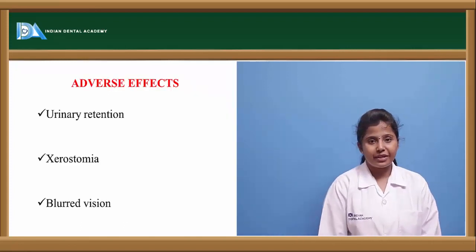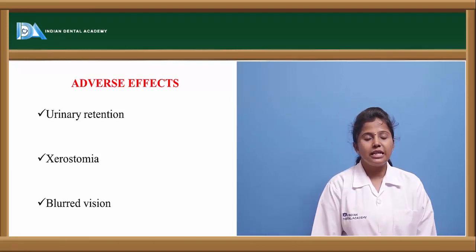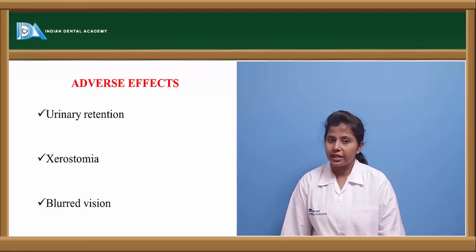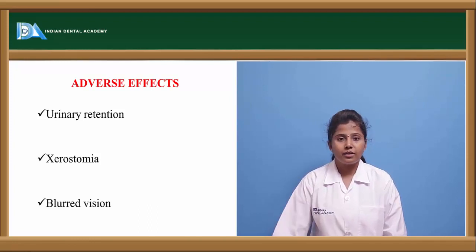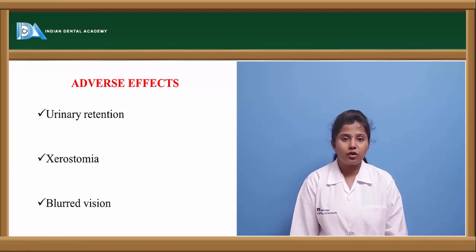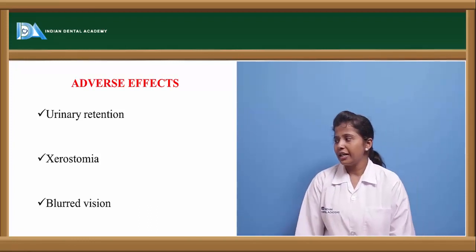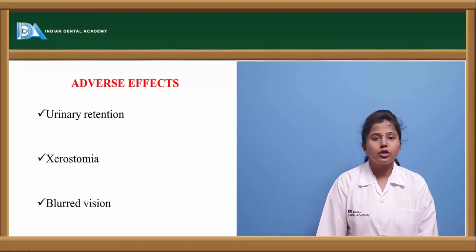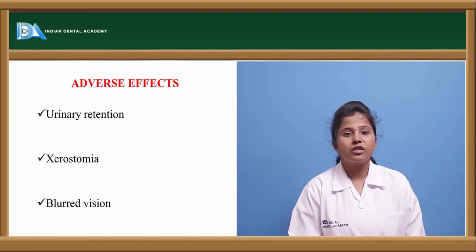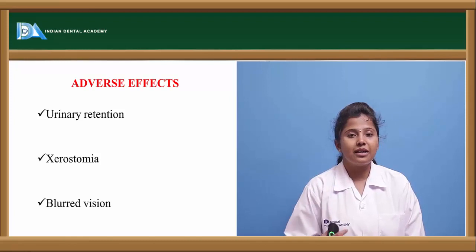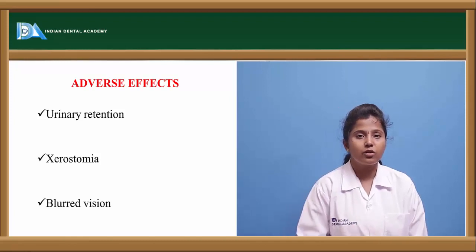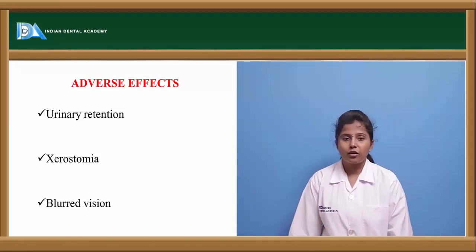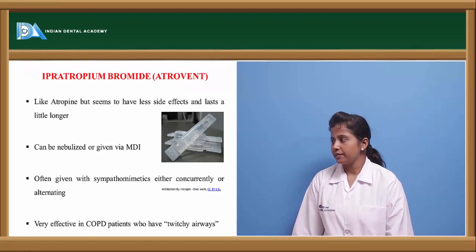What are the adverse effects? The adverse effects of atropine include urinary retention. When given in large doses, it causes retention of urine, and it causes xerostomia. Xerostomia is a condition where salivary secretions are reduced, thereby causing dry mouth, and it also causes blurred vision.